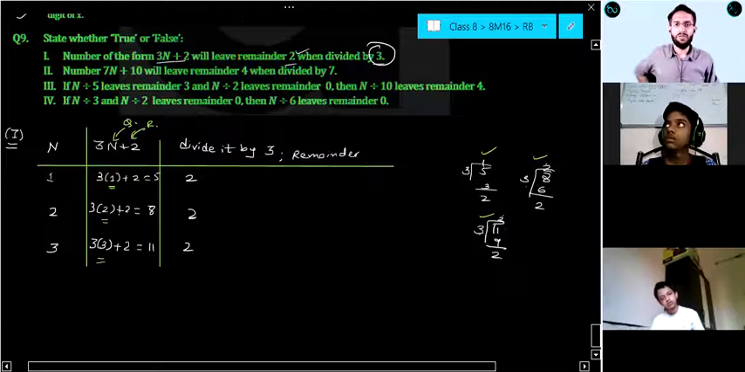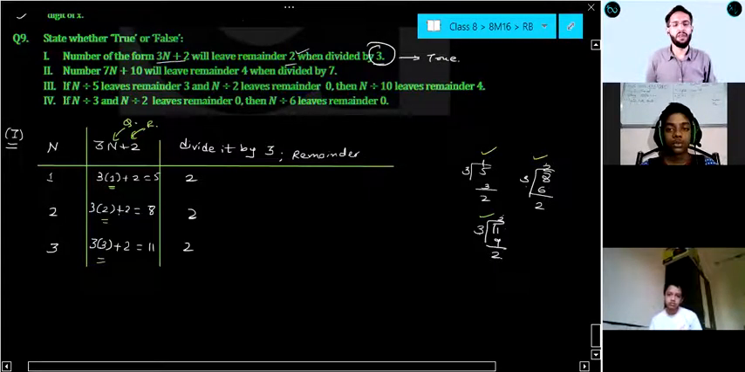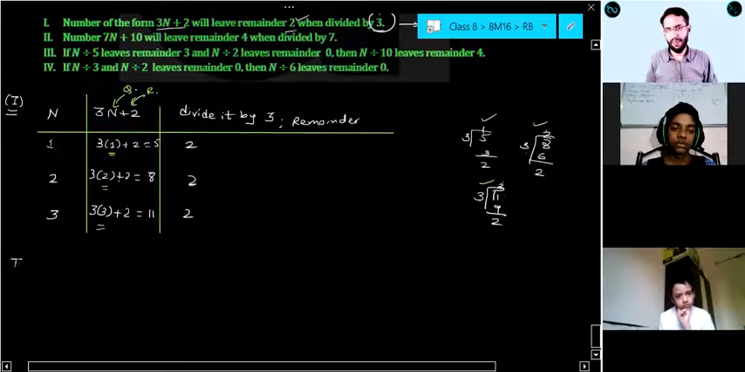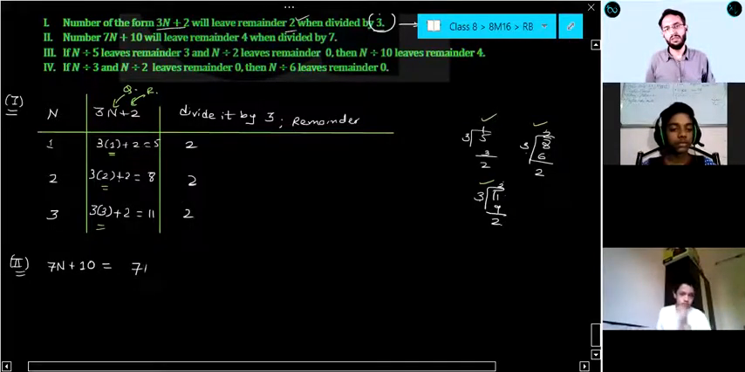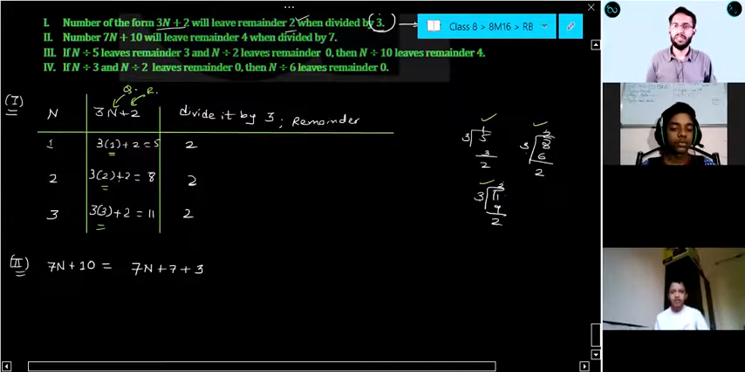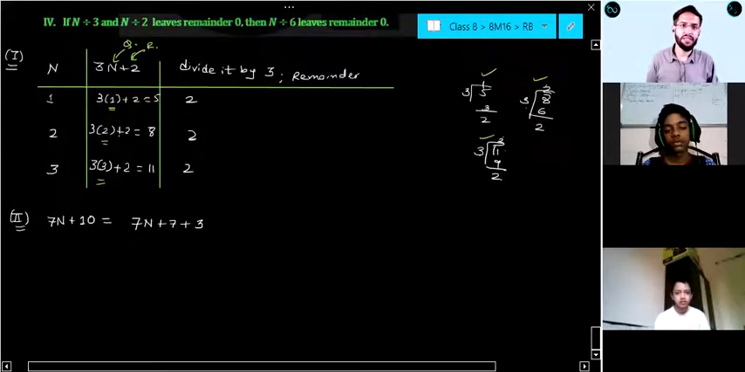So the first statement: true or false. A number of the form 3n plus 2 will leave remainder 2 when divided by 3. True. Second statement: the number 7n plus 10 will leave remainder 4 when divided by 7. Check, 7n plus 10. Your 10 is nothing but 7 plus 3, or not? 7n plus 7 plus 3. You can tell me yes, everyone. Right? 7n plus 7 plus 3.